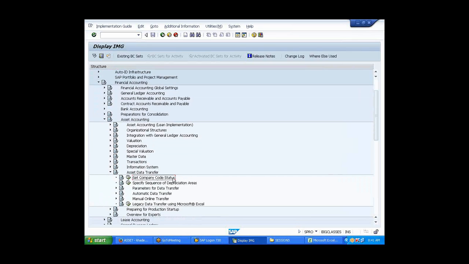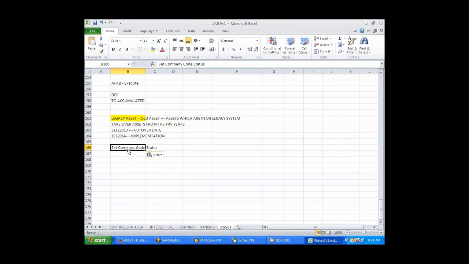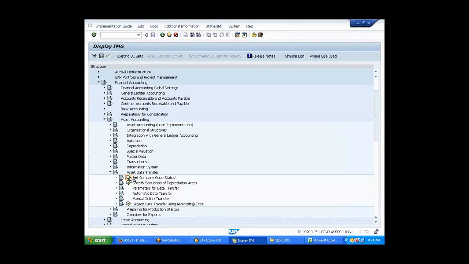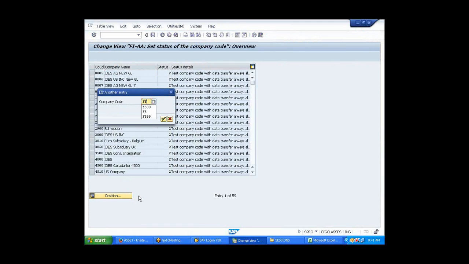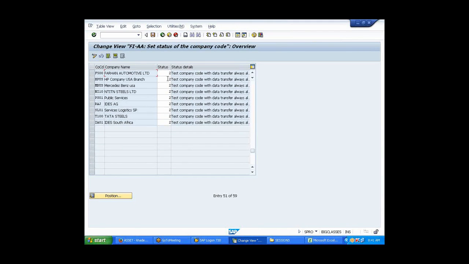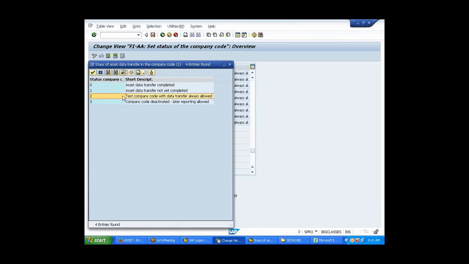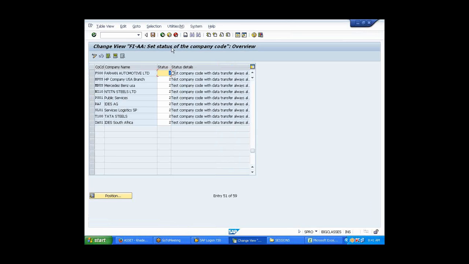Here, set company code status, first setting. Now what was our company code? It was F500. If I go here, data transfer always allowed. No. If you select this, data transfer is completed. It will not allow you to do it. So you select this as 2.